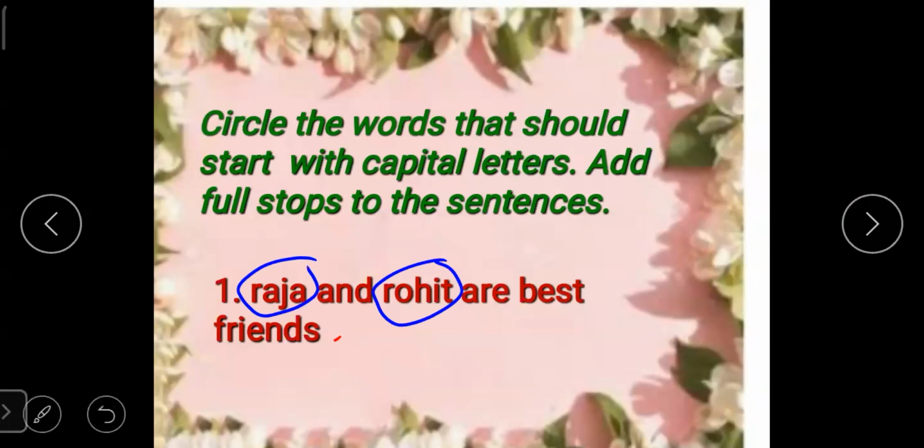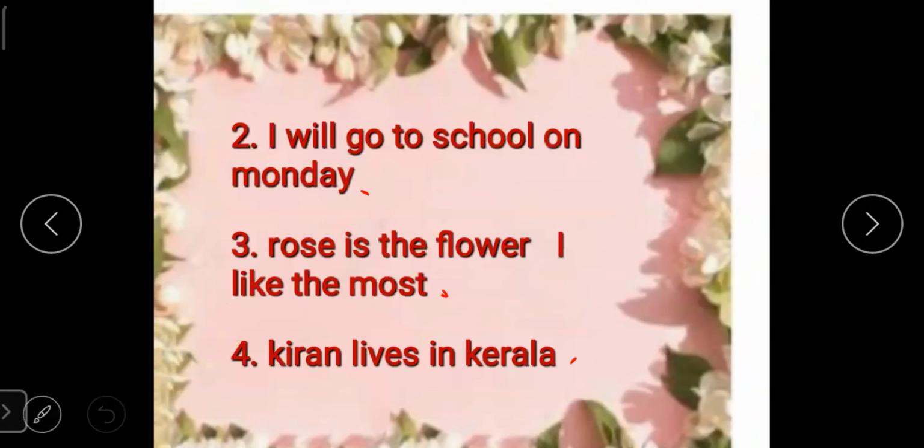Okay, Raja and Rohit I have circled because they are the special names of two boys and they should start with capital letters. I will go to school on Monday. Monday is the special name of a day of the week. So the word Monday should begin with capital letter M. So I will circle Monday. Okay.